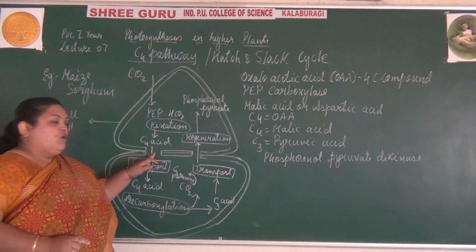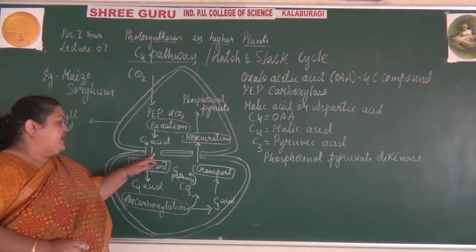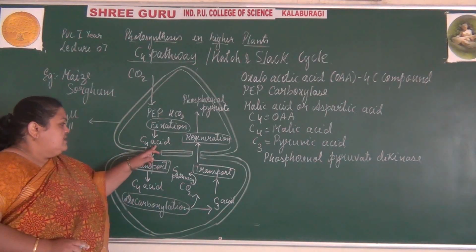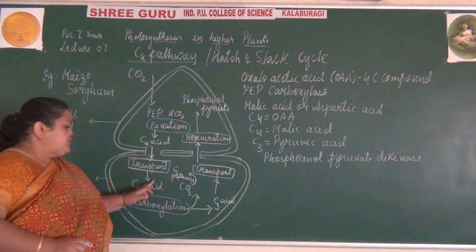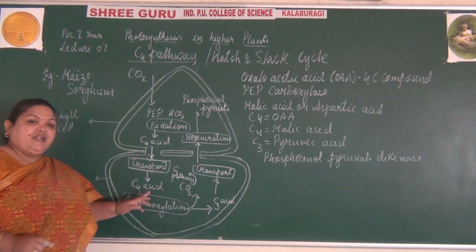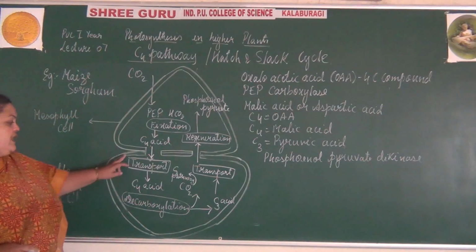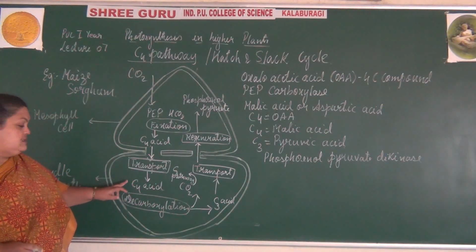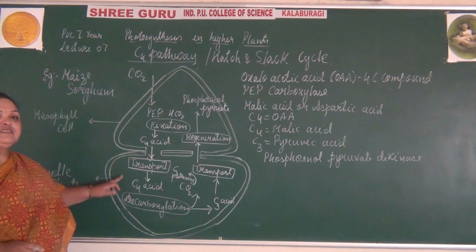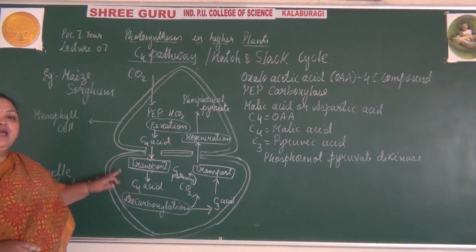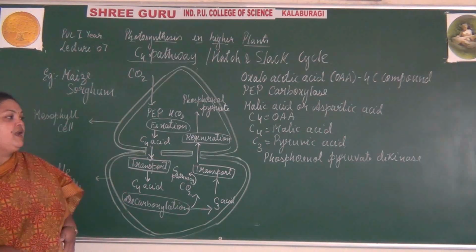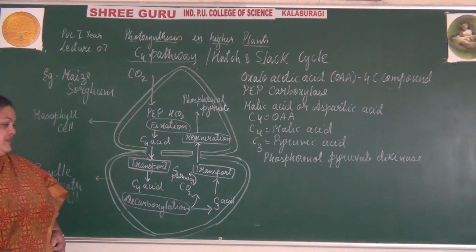So the C4 acid is transported into the bundle sheath cells, and it is converted to form malic acid or aspartic acid.